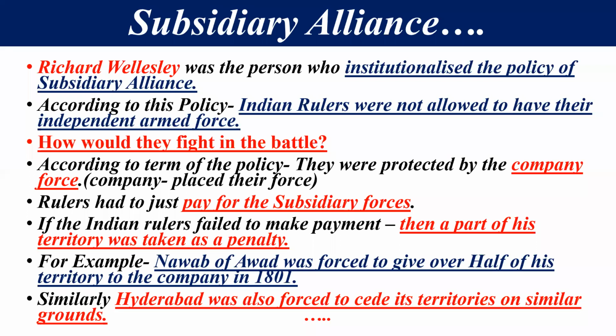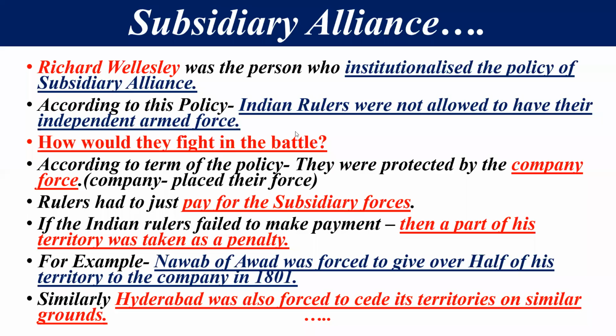According to this policy, Indian rulers were not allowed to have their own independent armed force. उनकी अपनी खुद की army नहीं होती. Now we have one basic question here: if they did not have any army, how would they fight a battle? That is, how would they protect themselves from other rulers if they don't have any power or army?